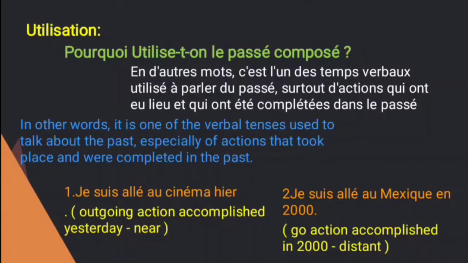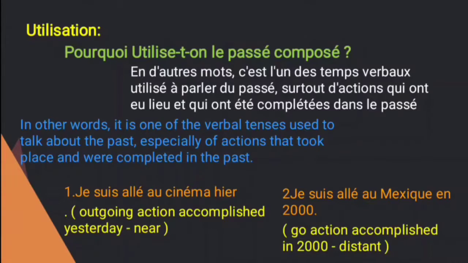It is used for a completed action. And the first example is what? Je suis allé au cinéma hier. So, I went to the cinema. Going is an action that was accomplished yesterday, that is, it's a completed one. Hier means what? Yesterday. That is near to the past.